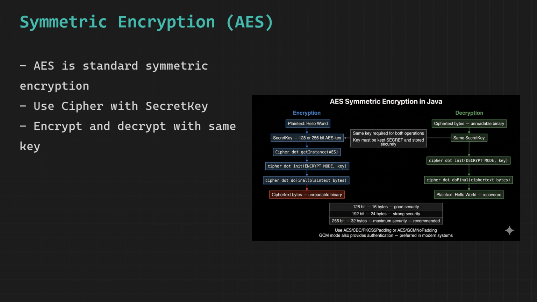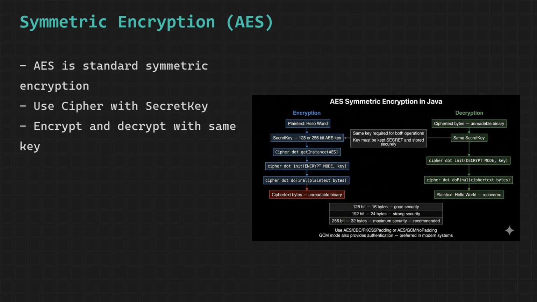Java's Cipher class is the entry point for all encryption operations. You request a Cipher instance for a specific algorithm and mode. The mode matters. ECB, Electronic Codebook, is the simplest but weakest because identical blocks of plaintext always produce identical blocks of ciphertext, which leaks patterns.